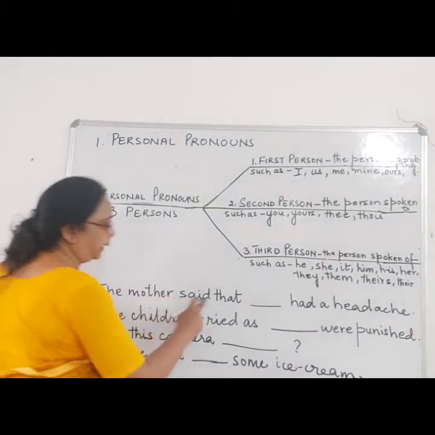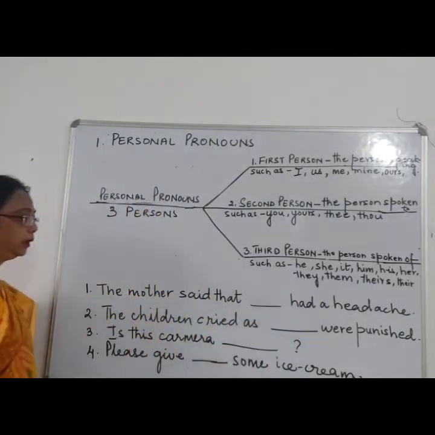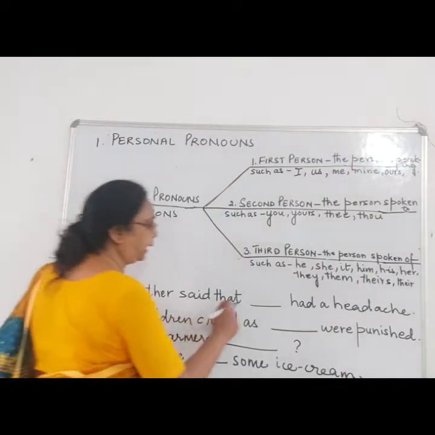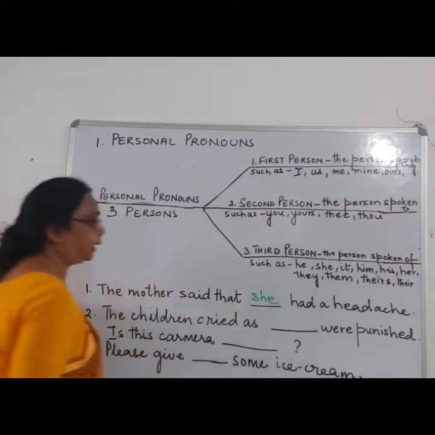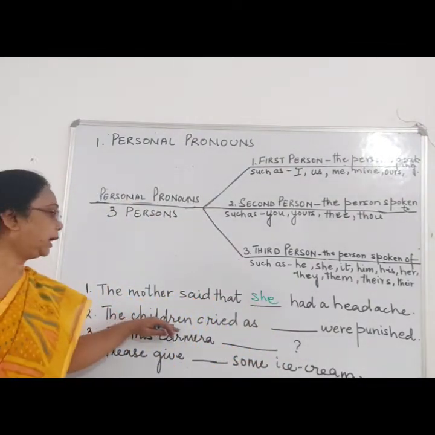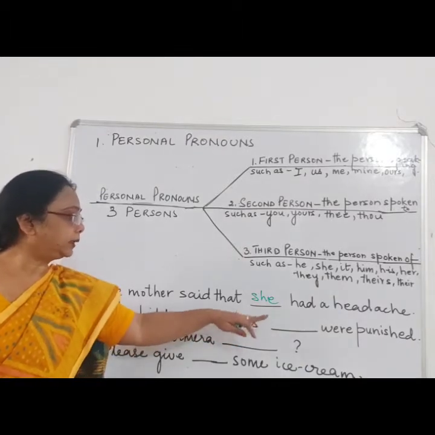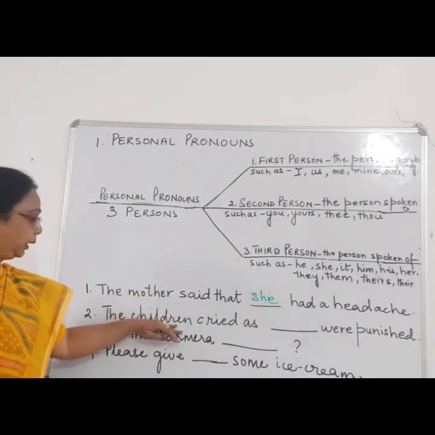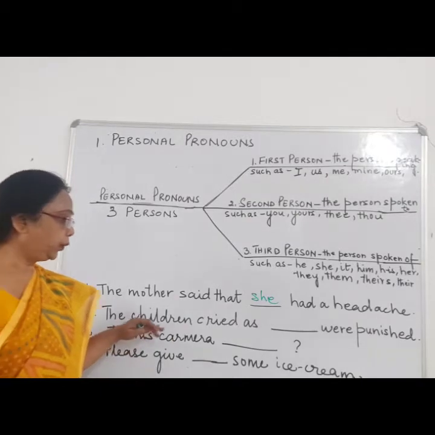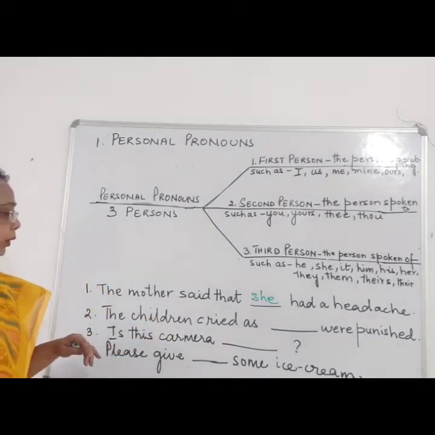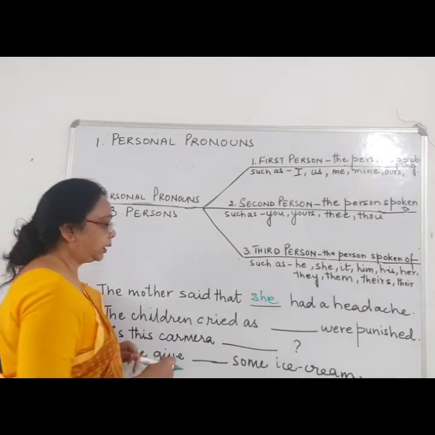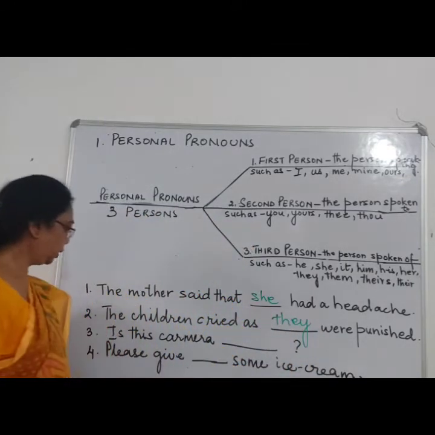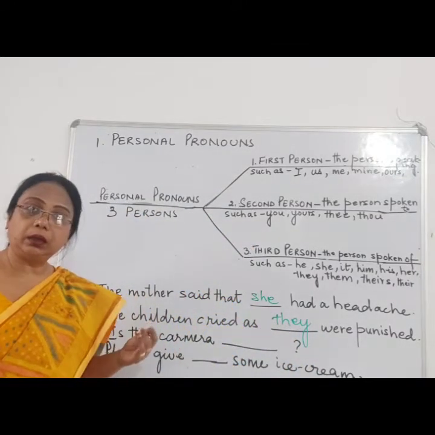Now let's fill up these blanks with the personal pronouns. The mother said that she had a headache. The children cried as they were punished. Over here the mother is singular, but the noun children is plural, so for the plural we use they. Is this camera mine?